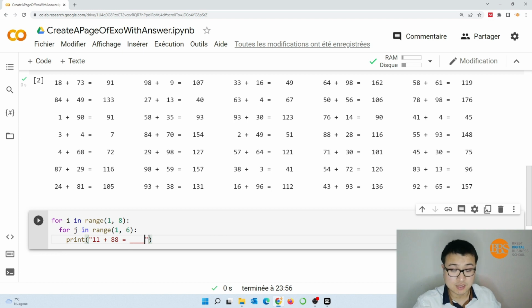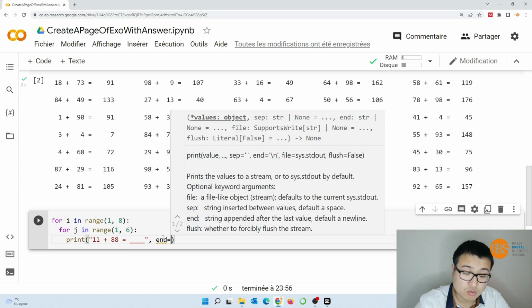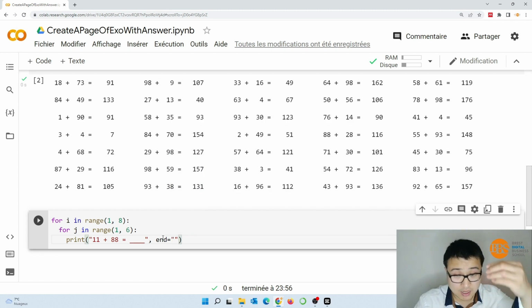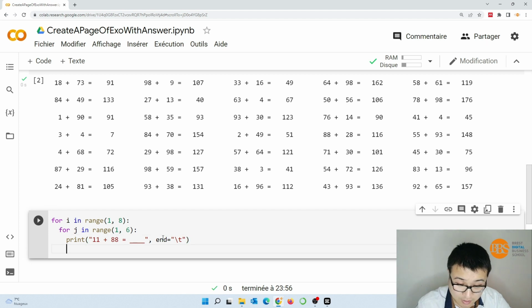Just like this. And we know that at the end of each expression, we do not want it to have a line break. So we will just add a tab to have some spacing between them instead of a line break. And then at the end of each loop of j, we will add a print for a line break.